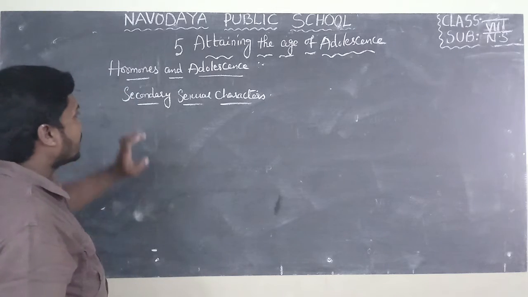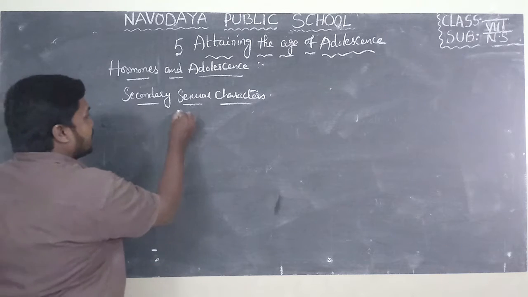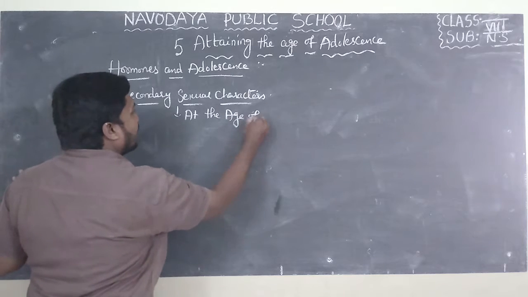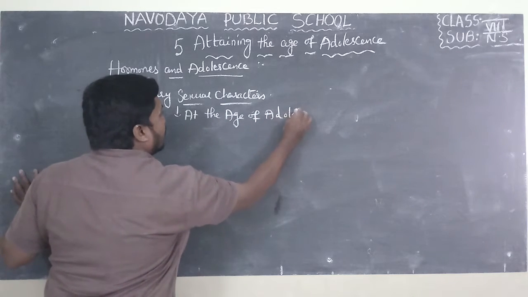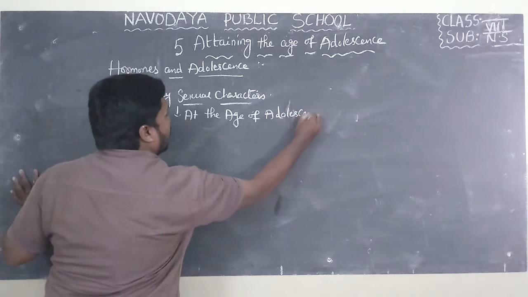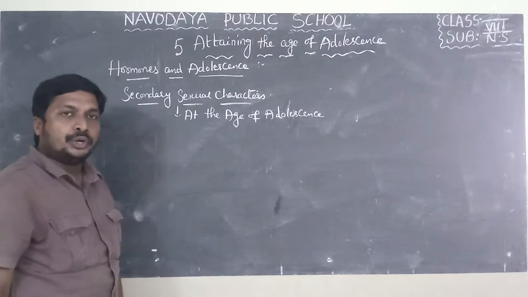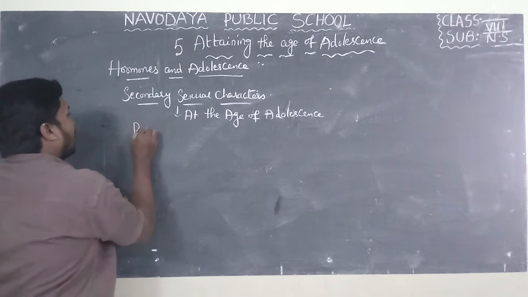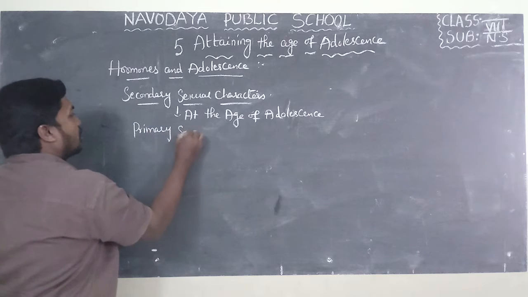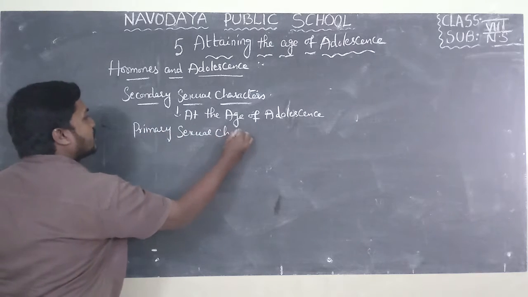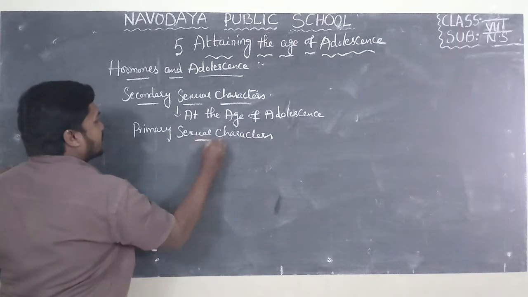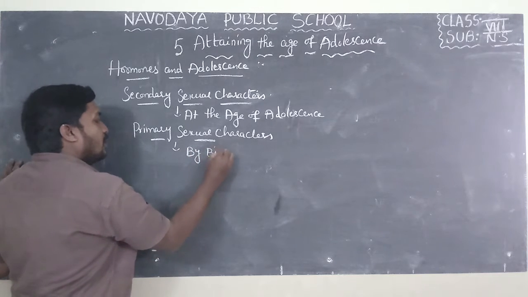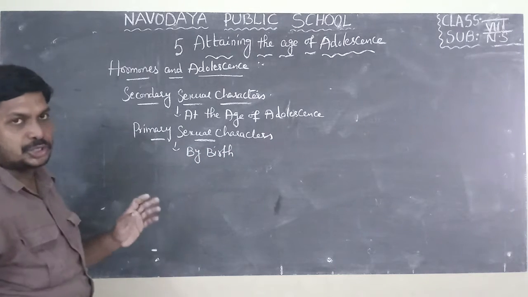First I will explain secondary sexual characters. The characters which develop at the age of adolescence are known as secondary sexual characters. Do you know, children, in every human being, either male or female, we can find primary sexual characters at birth. The characters present in both males and females by birth are known as primary sexual characters.